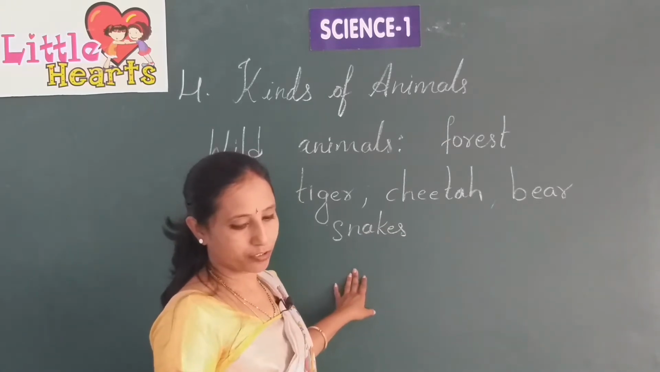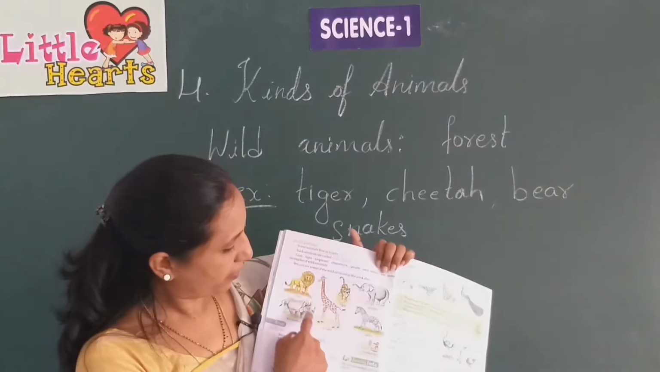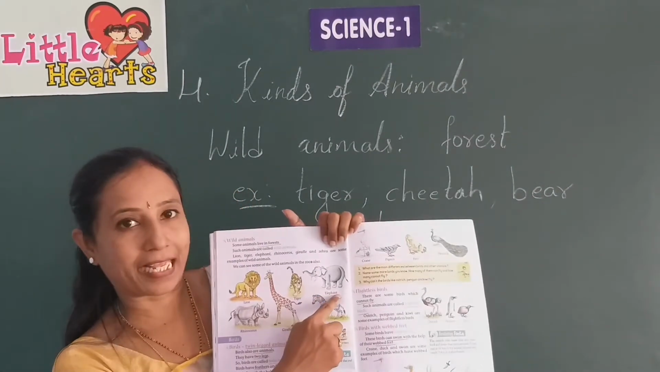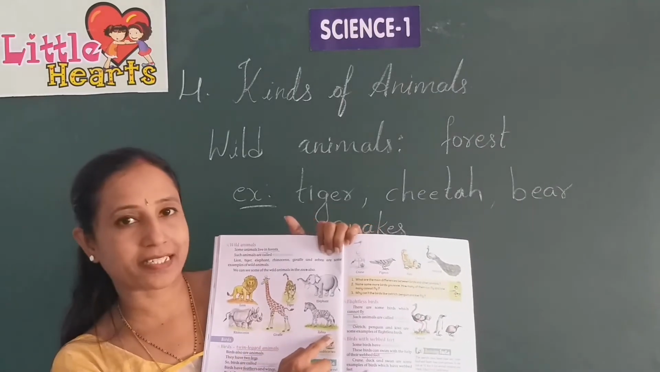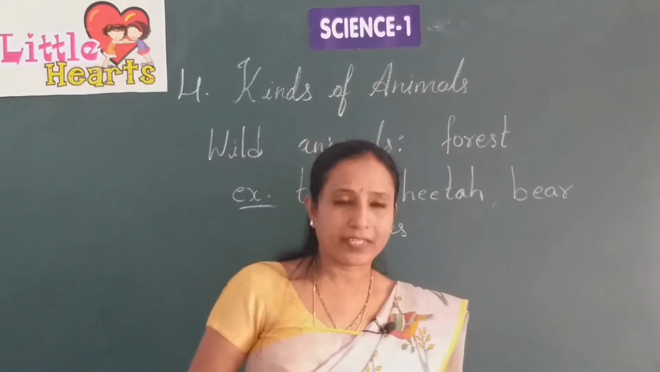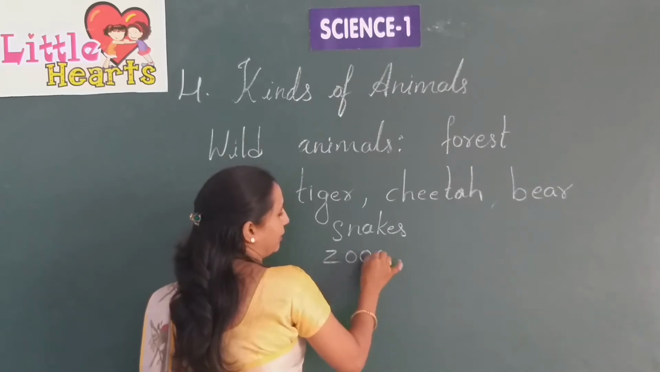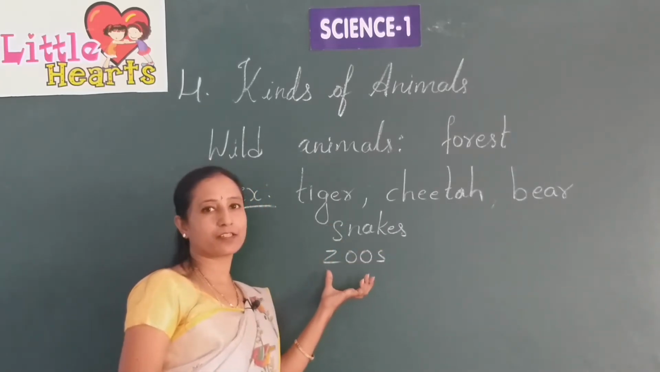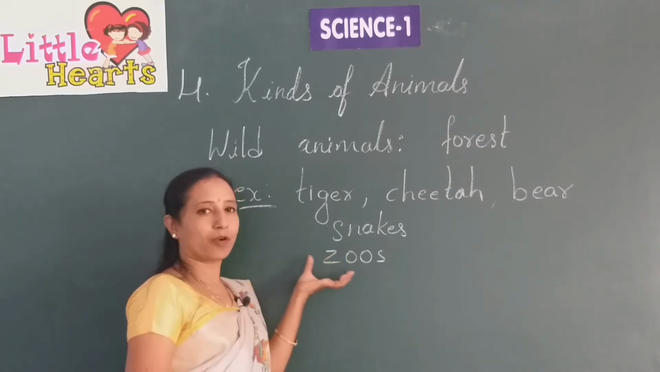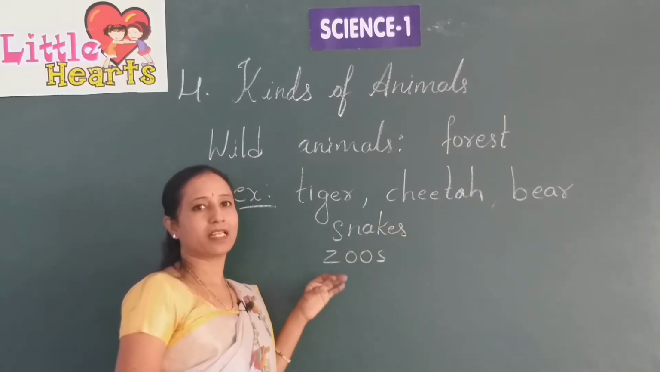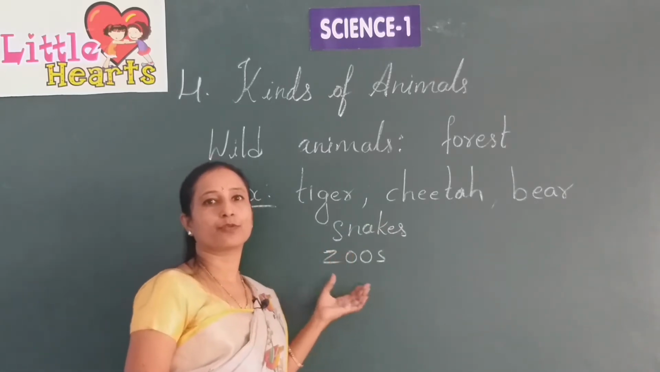Yes, and also you can see the pictures which are given in your textbook here. This is lion, tiger, elephant, rhinoceros, giraffe and zebra. Yes, so we can see some of these animals in zoos also. Why are they keeping the animals in the zoos? So that people can see them and understand what these animals are and what their food habits are, and also for protecting these animals they keep them in the zoos and sanctuaries.